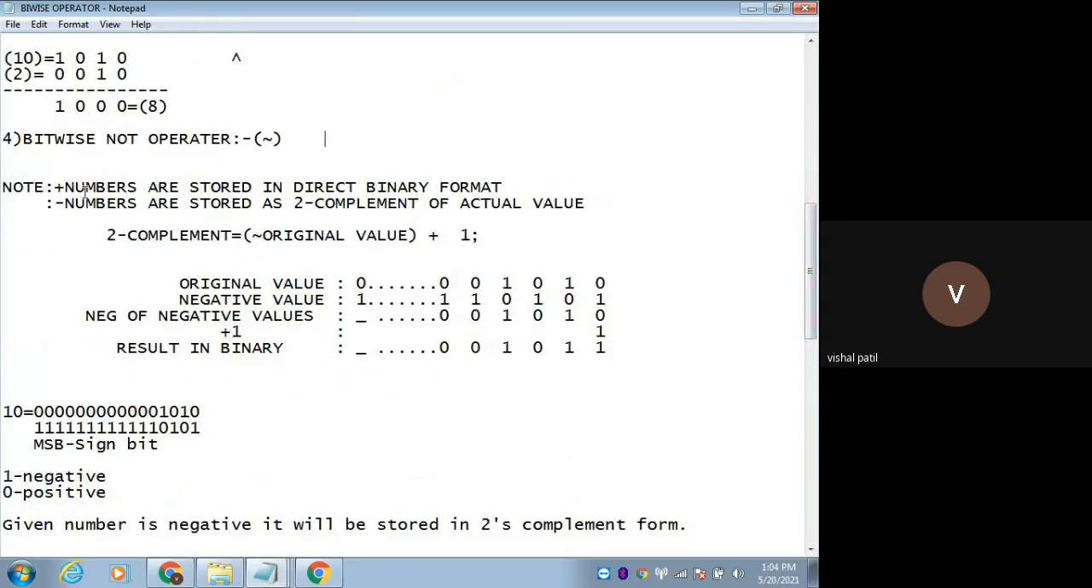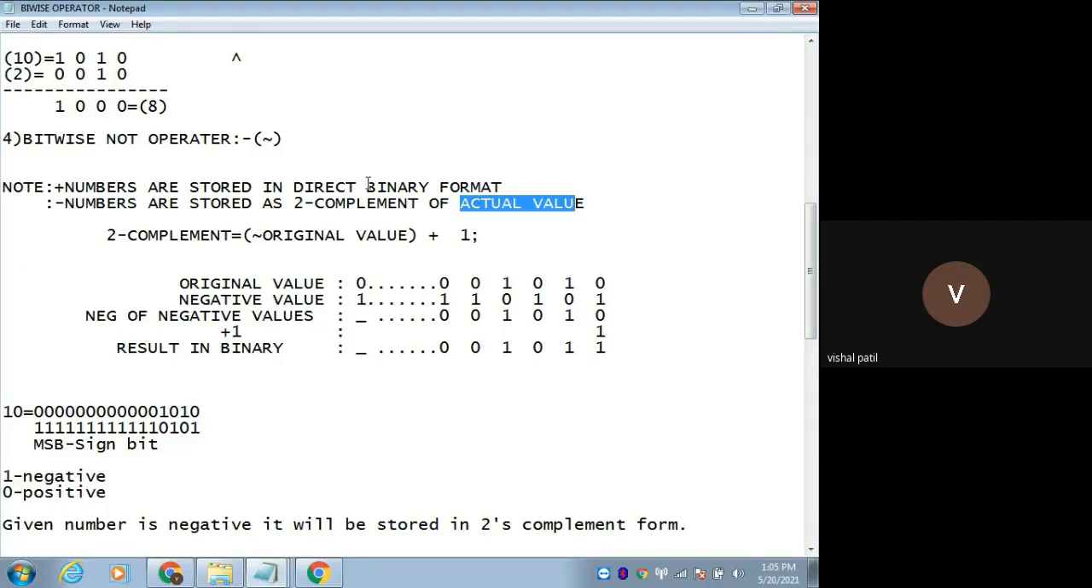Remember these 2 points. Positive numbers are stored in a direct binary format, whereas negative numbers are stored as the 2's complement of the actual value. You have to remember this point. Okay. Positive numbers are stored in the computer memory in the binary format. There is no problem. But the problem is with negative numbers. Negative numbers are stored as the 2's complement of the actual value.